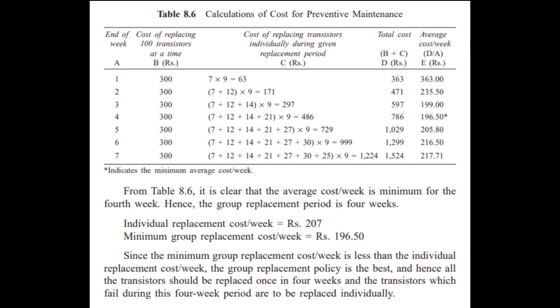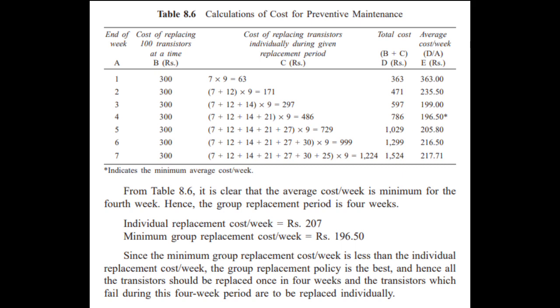So the last column is the average cost per week, D over A, D divided by A. For the first week, our D is 363 divided by A, 1, so it is also 363. Next is 471 divided by 2, which is 235.50.